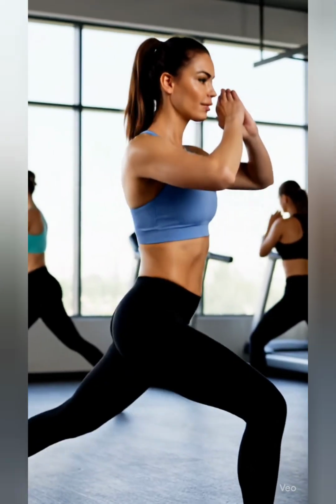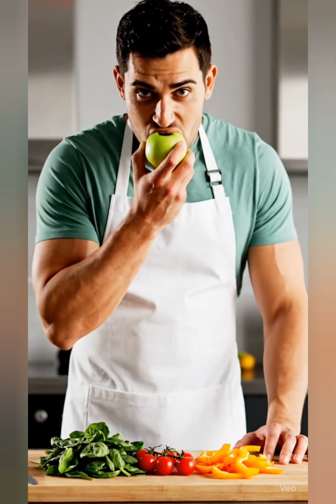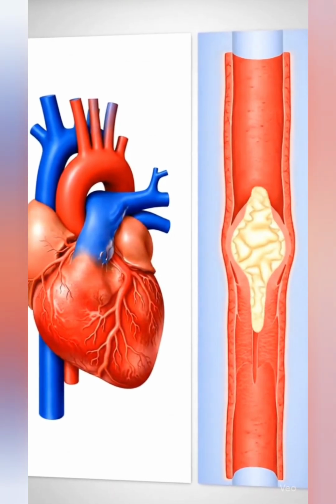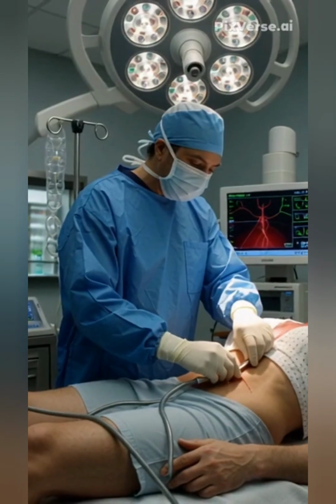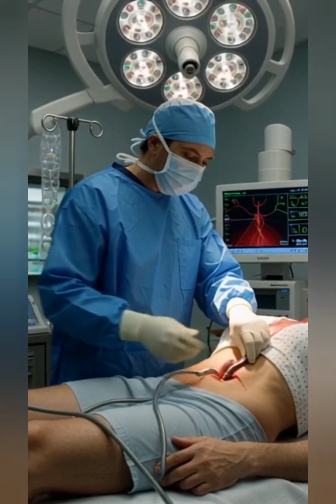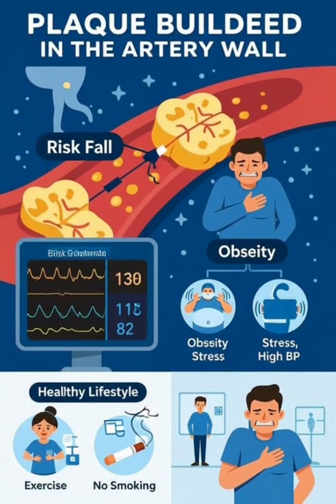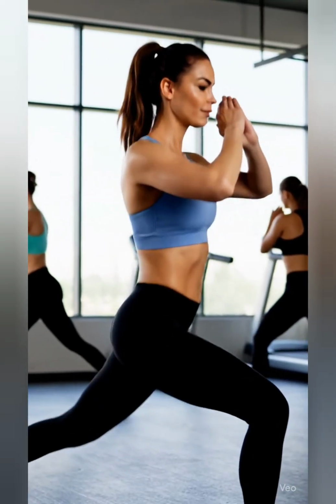3. Signs and symptoms. The most common symptom is chest pain, also called angina. It often feels like pressure, heaviness, or squeezing in the chest, sometimes spreading to the arms, neck, jaw, or back. Other symptoms may include shortness of breath, fatigue, especially during exertion, nausea, or sweating. In severe cases, a heart attack occurs when blood flow is completely blocked.